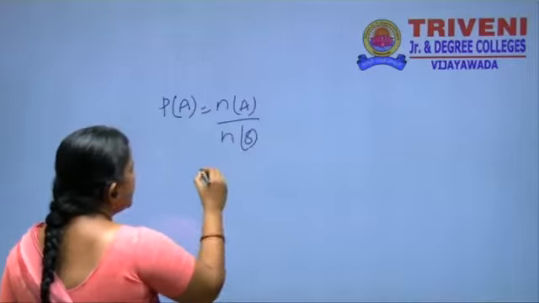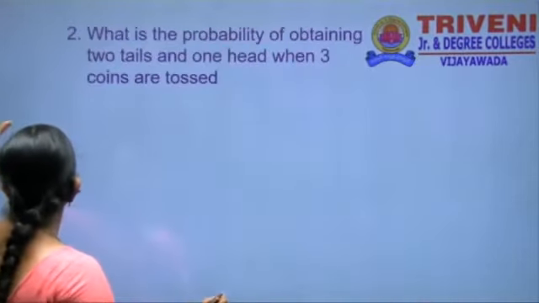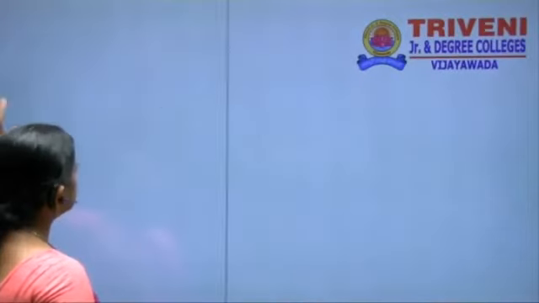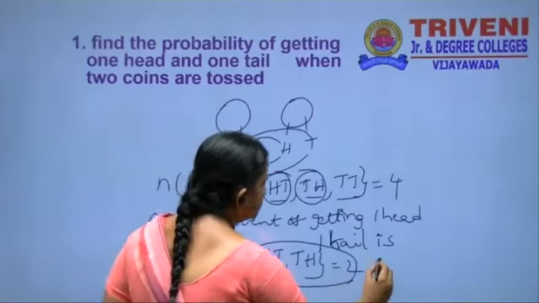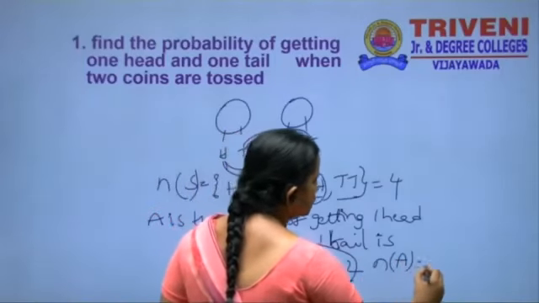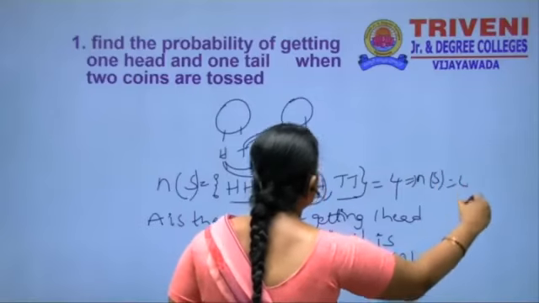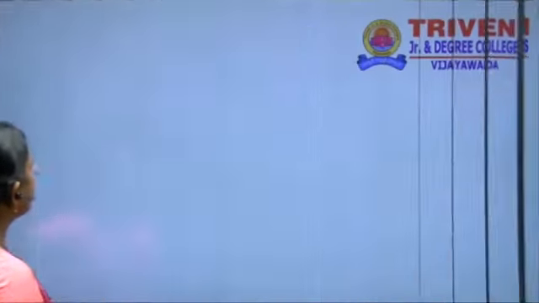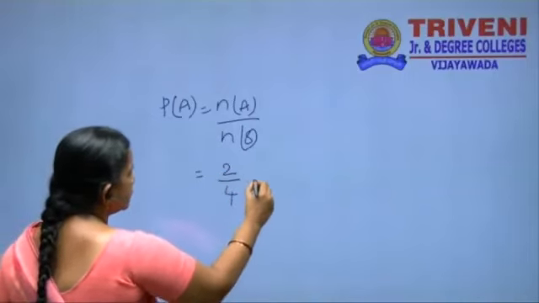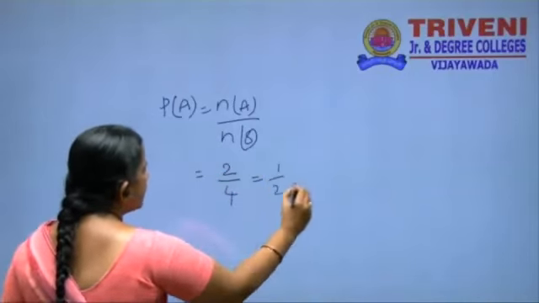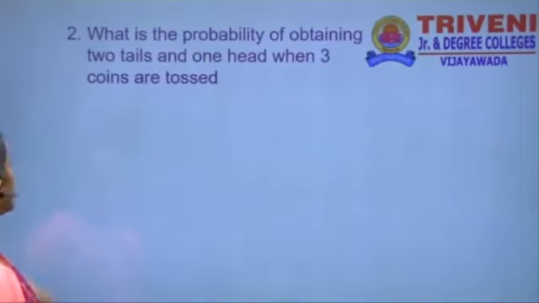Here n of A is how much here? n of A is equal to 2 and n of S is equal to 4. n of A by n of S means 2 by 4, that is equal to 1 by 2. Okay. And then we are going to the next problem.